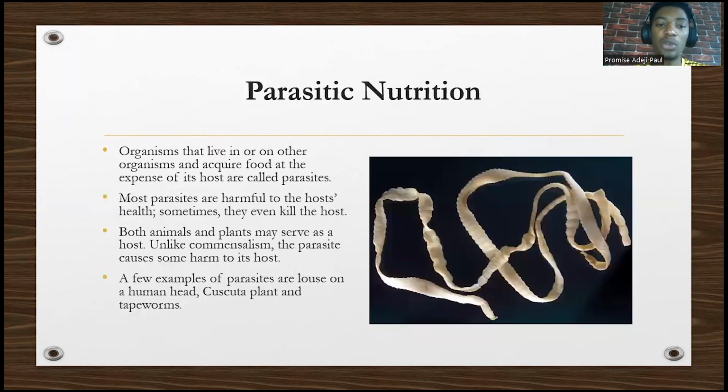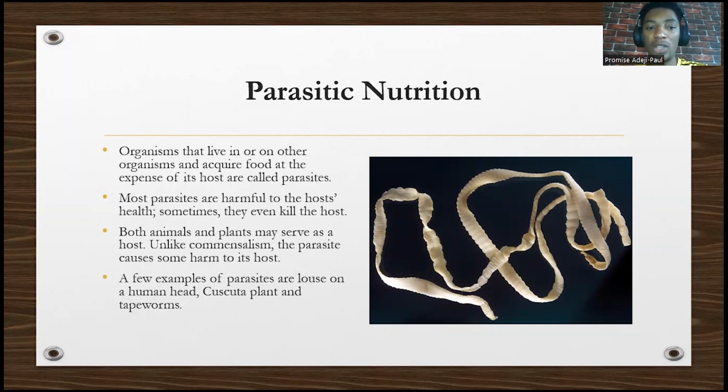So we're going to talk about parasitic nutrition. Organisms that live in or on other organisms and acquire their food at the expense of their host are called parasites. So we have ectoparasites that live on and endoparasites that live in the body of the organism. So what exactly is the main term for parasitic nutrition? One organism will gain, one will suffer. These organisms are obtaining food at the expense of the other organisms. Those organisms are called parasites.